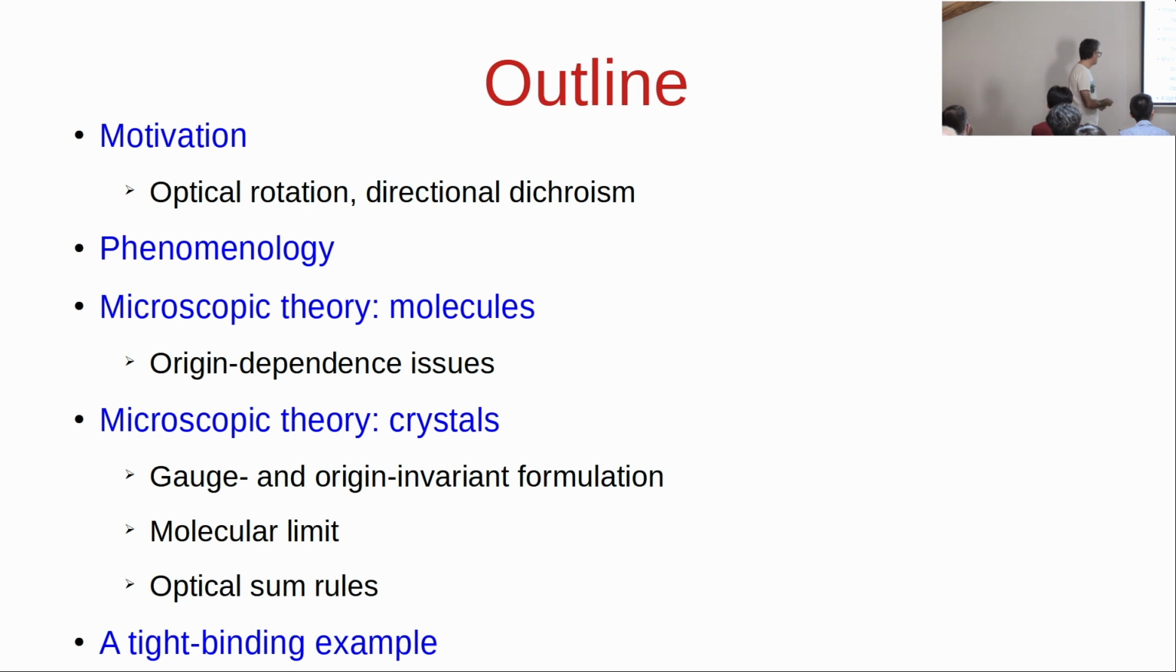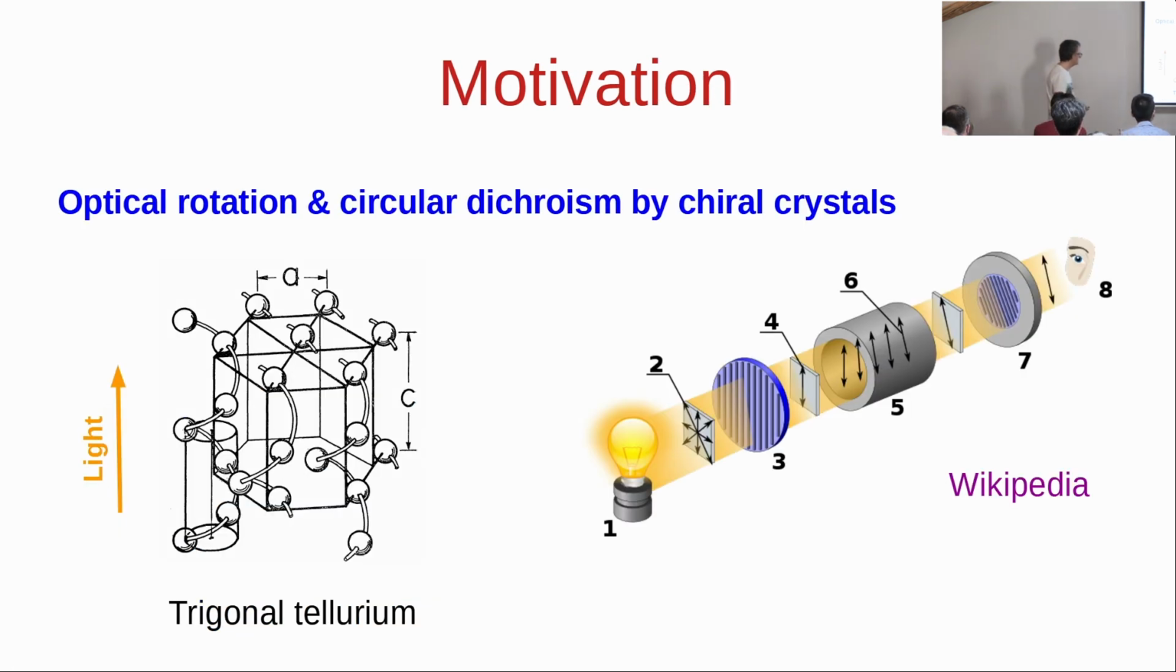And then I'll move to the main interest that I have, which is formulating a microscopic theory for crystals. And it will have two desirable properties, which is gauge invariance and origin independence. Then I will try to connect back to the molecular theory. And finally, if time permits, I'll mention briefly something about optical sum rules and give a tight binding example of the formulation.